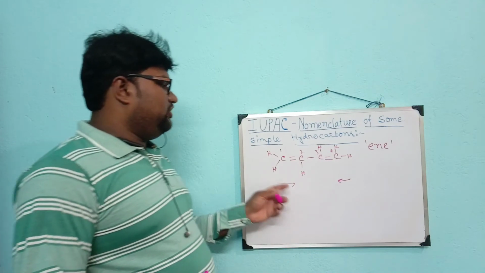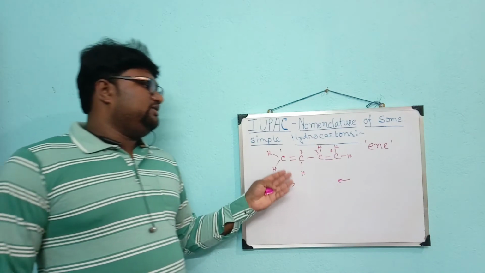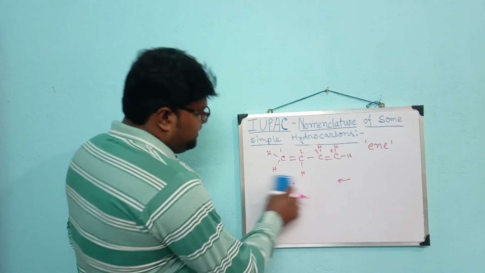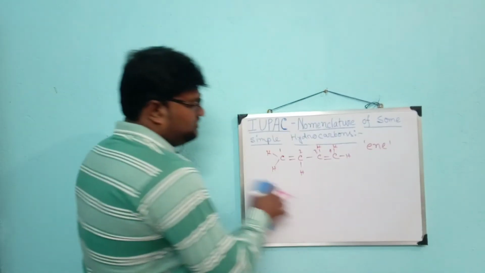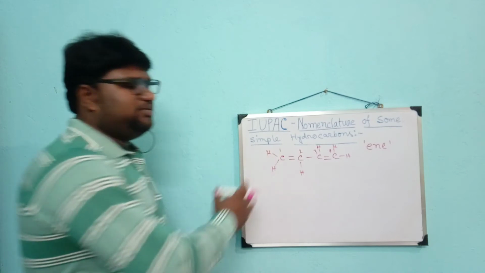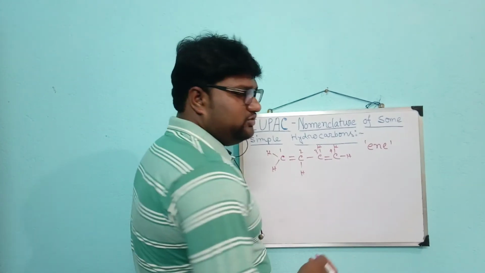Now look at the molecule. From this side or this side, the molecule contains the double bonds in the same positions. So naming starting from this side or this side is the same. Now what is the name of the molecule? The molecule contains two double bonds.